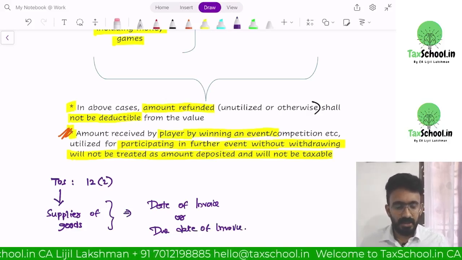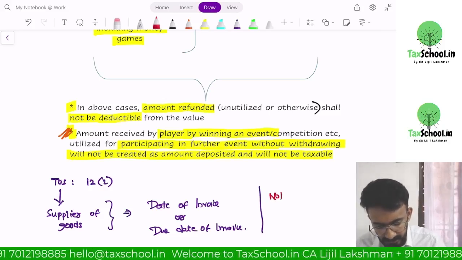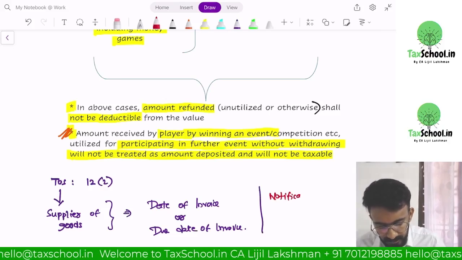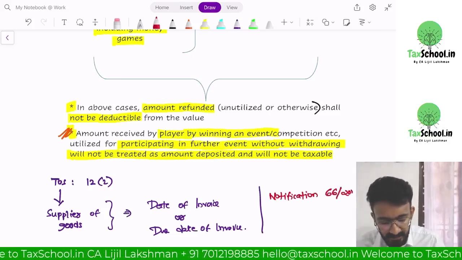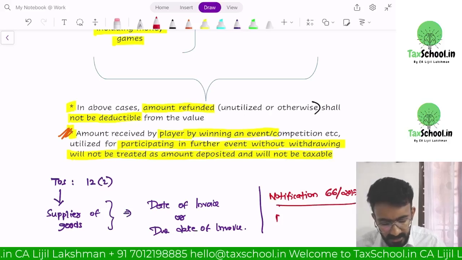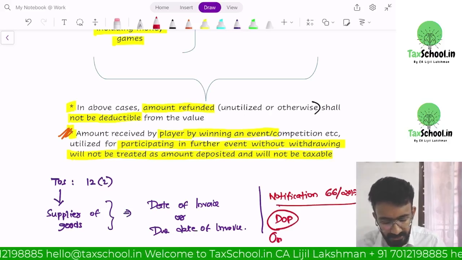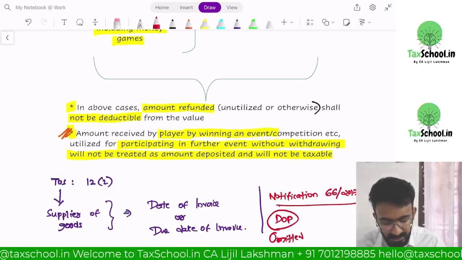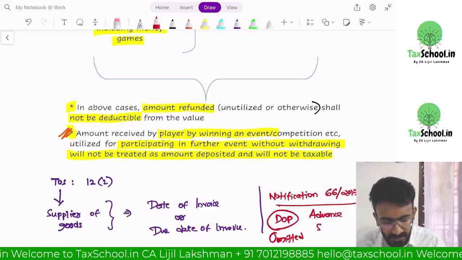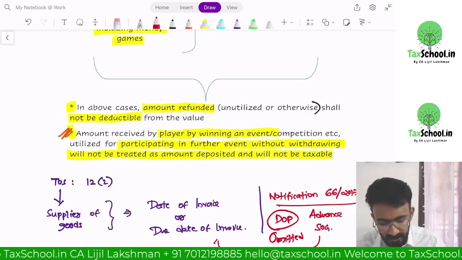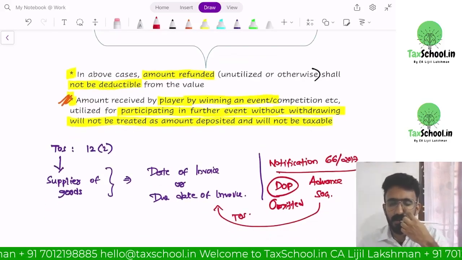Now, here there is a notification 66/2017, which says date of receipt of payment is omitted, which means even if I receive advances on supply of goods, time of supply will still be determined under date of invoice or due date of invoice.